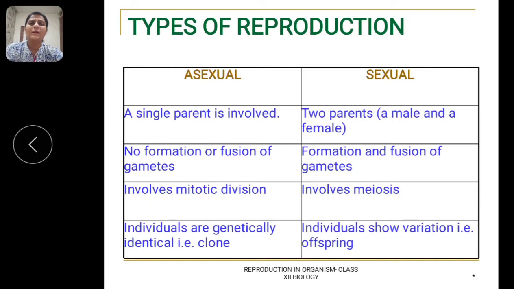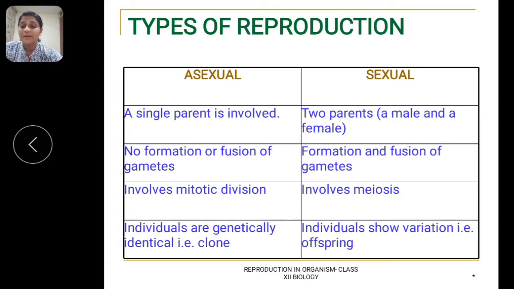Now, if we talk in more detail about asexual reproduction, when offspring are produced by a single parent without the involvement of gamete formation, the reproduction is called asexual reproduction.